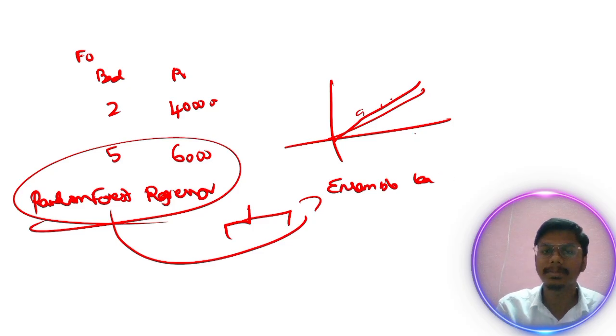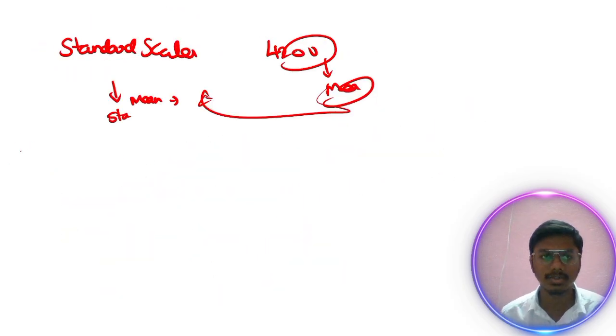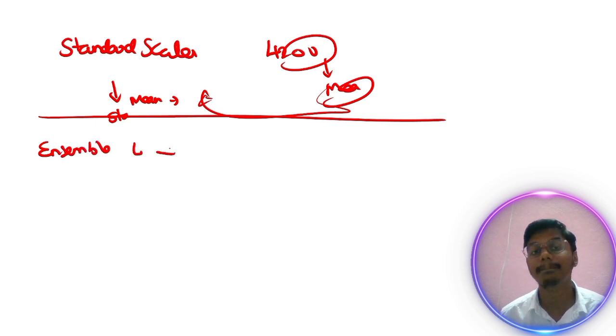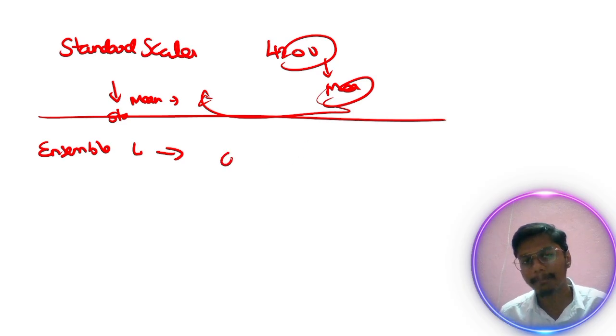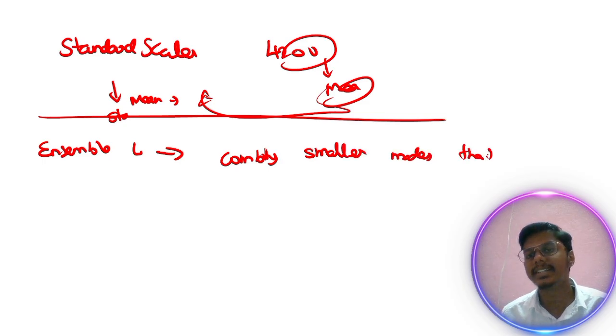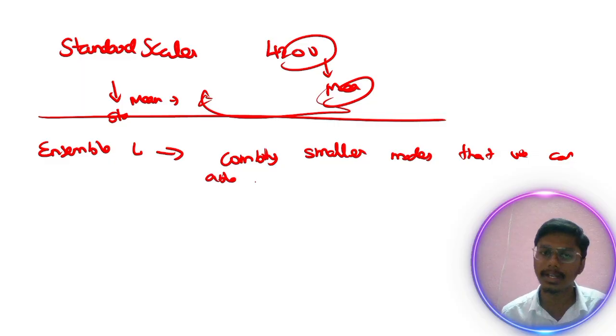So what is meant by ensemble learning? Ensemble learning means building multiple models and combining them. The main thing is building smaller models so that we can get a larger model.